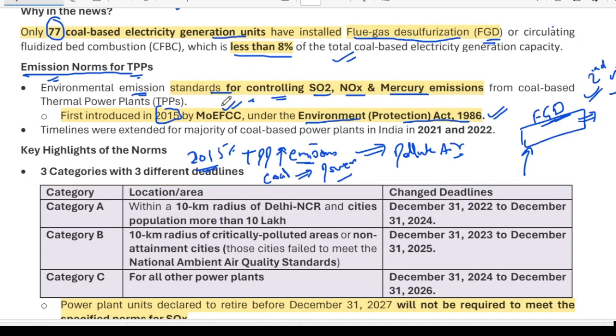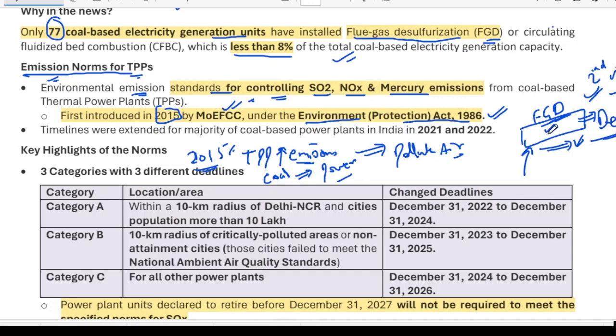But what happened? These thermal power plants could not install these flue gas desulfurization plants. Why? Because this technology is very costly, and thermal power plants were already in debt.